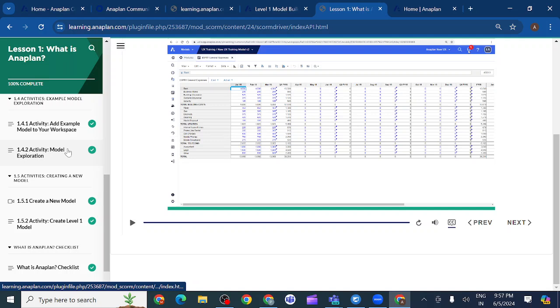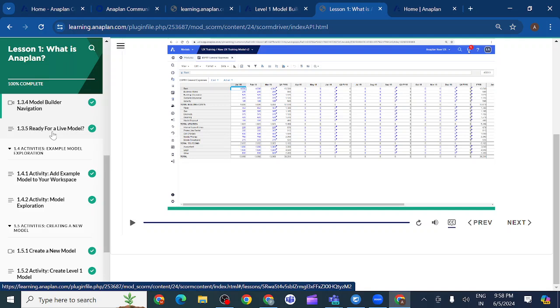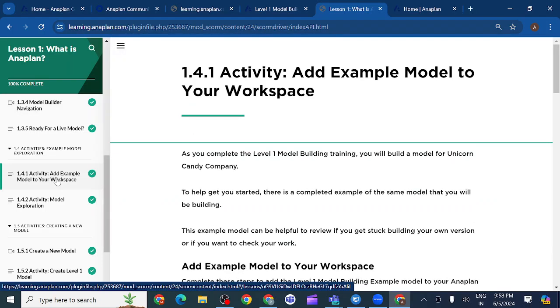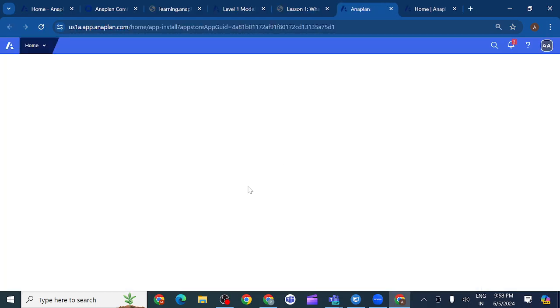Another thing we can see here, we have one live model in Anaplan. In level 1, add example model to our workspace. This is a major example model we have here. If I click here, I will get the 1.4 lesson. Try to remember 1.4.1. Everyone should download this model. If I click here, simply I will get the one model.